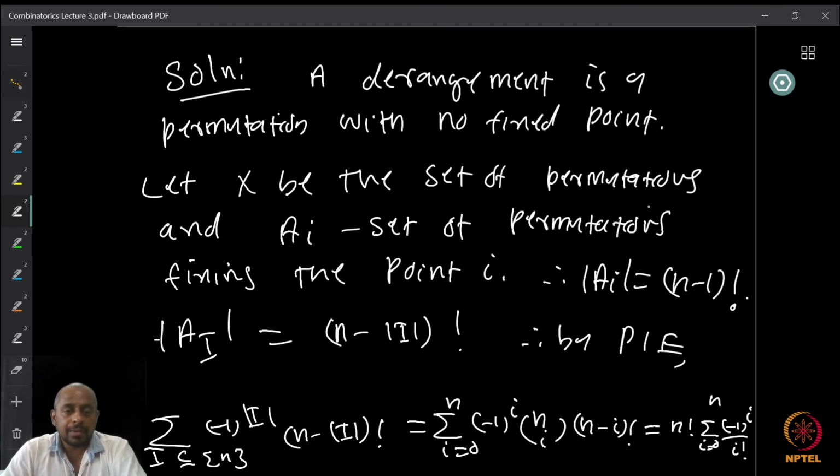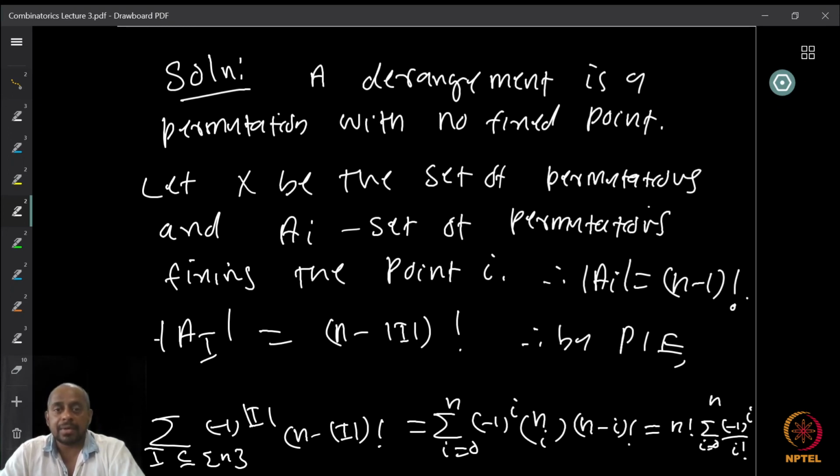So what we observe is that a person getting his own hat can be thought of as a permutation where an element is fixed. So a permutation where there is no fixed point means that nobody got their own hat.